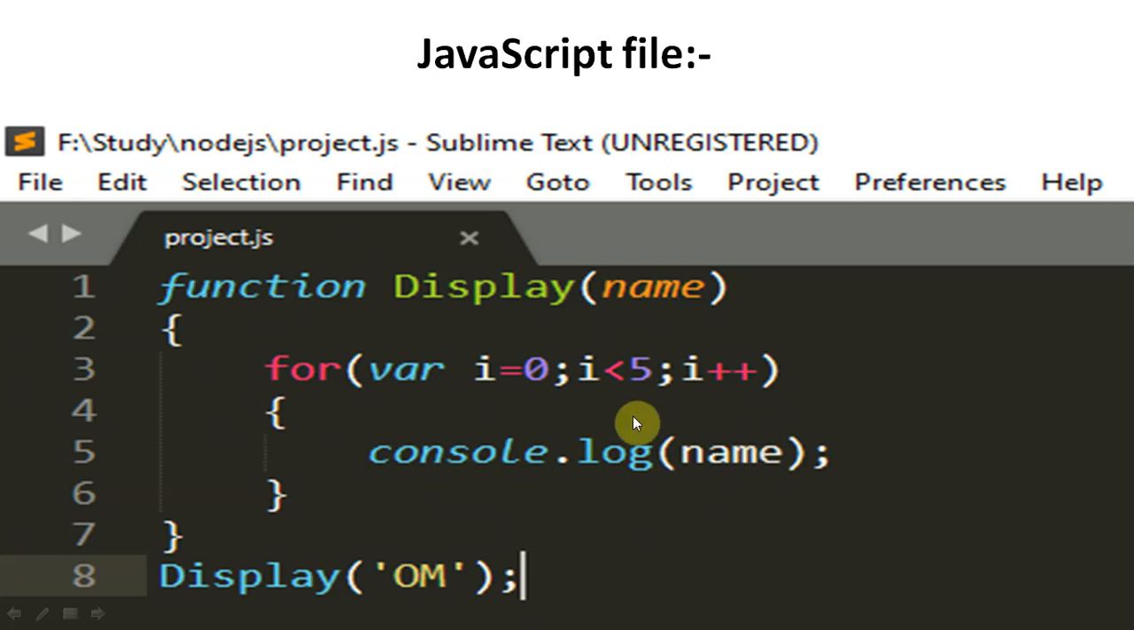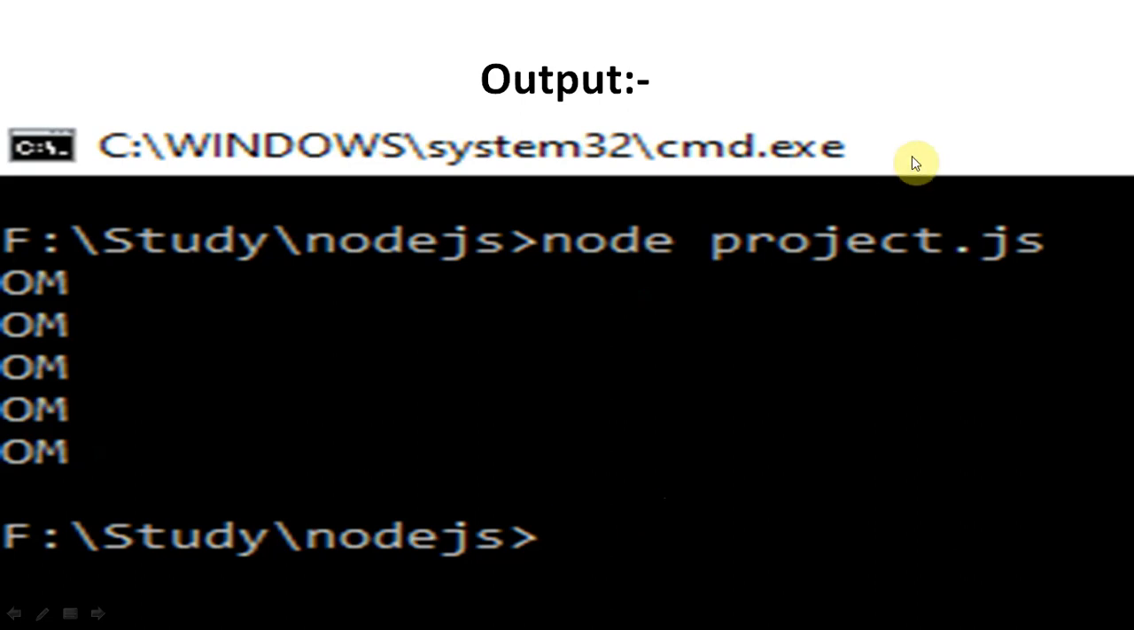And this loop will run 5 times, and 5 times it will display that particular name. Finally, this is the function display om. So we have defined the function here, and we are running the function here. Display om, so om will pass to the name variable, and this name variable will be printed inside this for loop, executing 5 times. So console.log will execute 5 times, and om will be displayed 5 times. You can see the output. To execute the program we write node and the name of the file, node project.js.